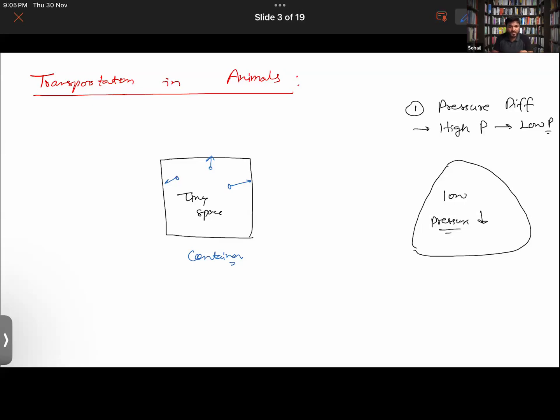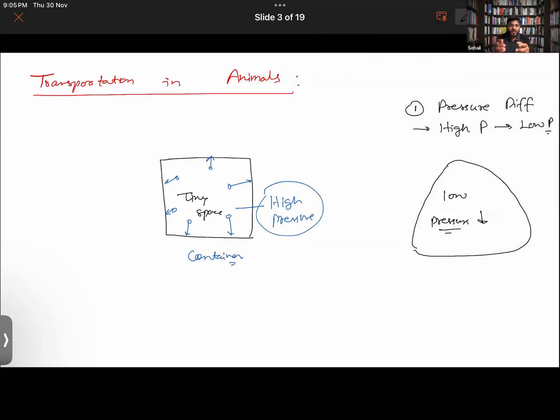Very good. Now back to the concept: if I were to hold air molecules in a very tiny space, they will be hitting the containers, so thereby they will be at high pressure. Everyone got this or not? Yes, sir. Got it. Can you explain once again?